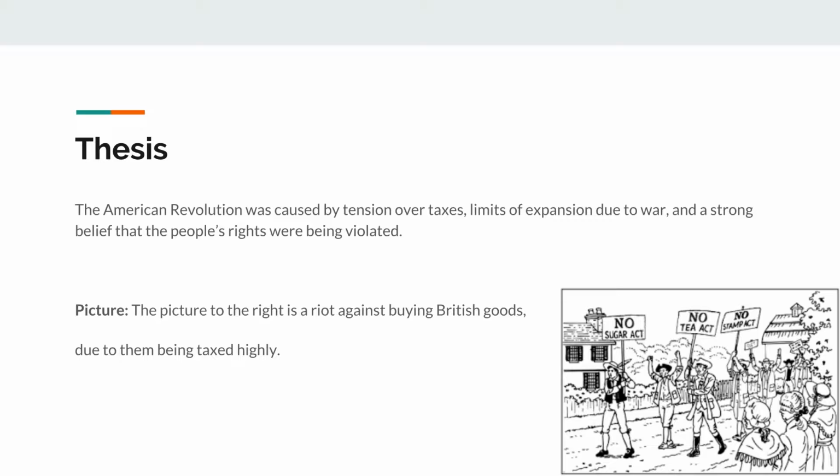SSUSH3, American Revolution Project. Thesis: The American Revolution was caused by tension over taxes, limits of expansion due to war, and a strong belief that the people's rights were being violated. This picture to the right is a riot against buying British goods due to them being taxed heavily.